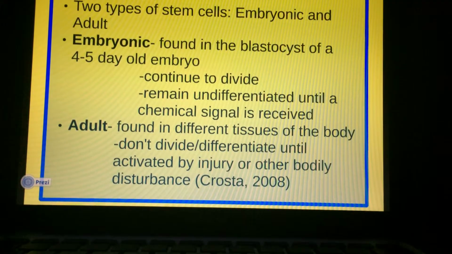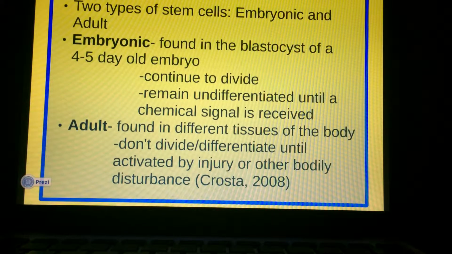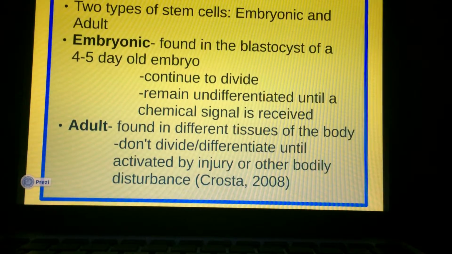The second source is adult tissue, which produces adult stem cells. Adult stem cells exist all throughout the body and can be found in different types of tissues such as bone marrow, blood vessels, and skin. These cells remain undifferentiated and non-dividing for years until they are activated by tissue injury or disease. Once the cells are activated, they can divide indefinitely and replace the tissues of the originating organ.